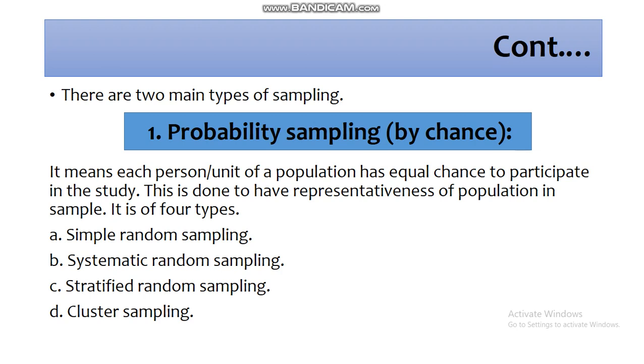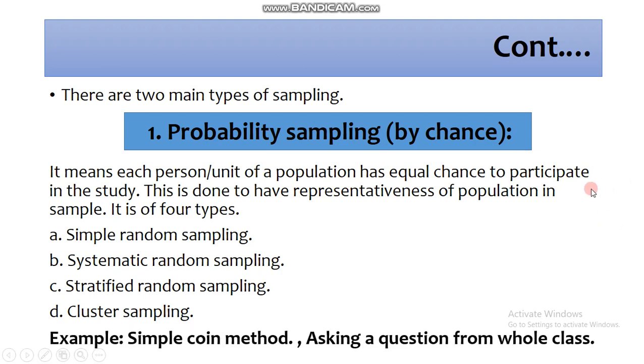For example, the simple coin method. We have a coin in our hand, and when we toss the coin in the air, both sides of the coin have an equal chance to be chosen in the result. Similarly, asking a question of the whole class is also a good example of sampling.